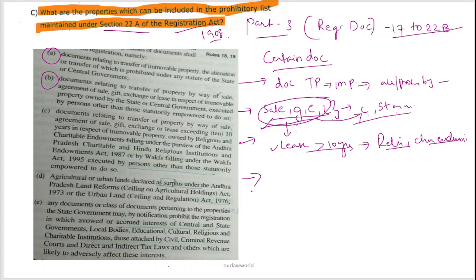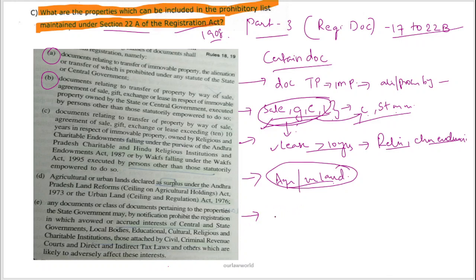The next document which is prohibited for registration is any agricultural or urban lands as declared under the AP Land Reforms Act or the Urban Land Reforms Act. Under these two acts, if any document is related to agricultural or urban lands, such documents need not be registered and they are prohibited under this section.